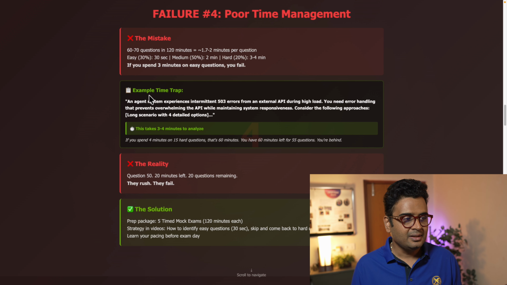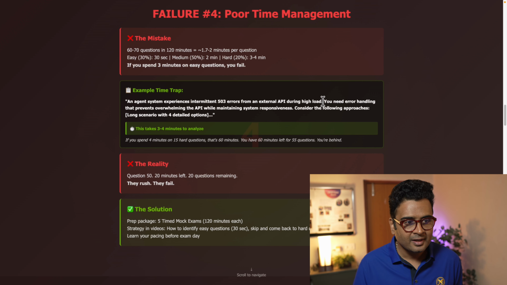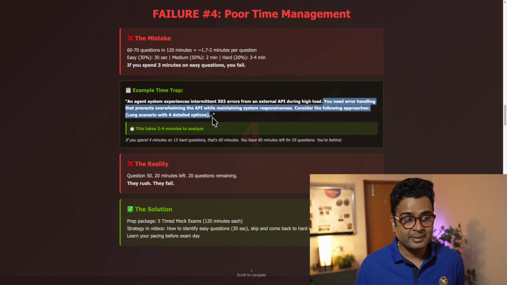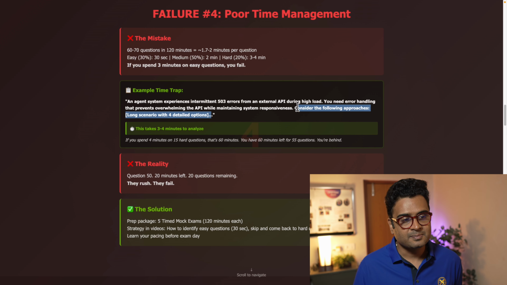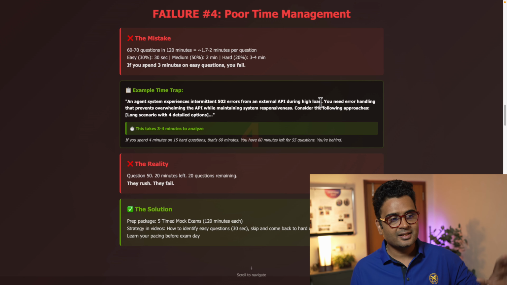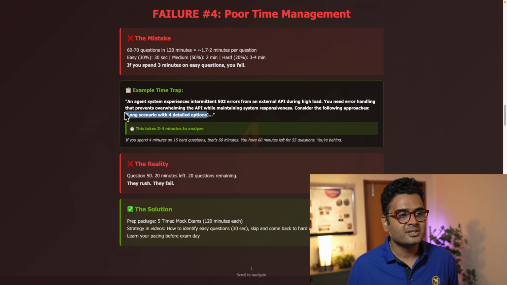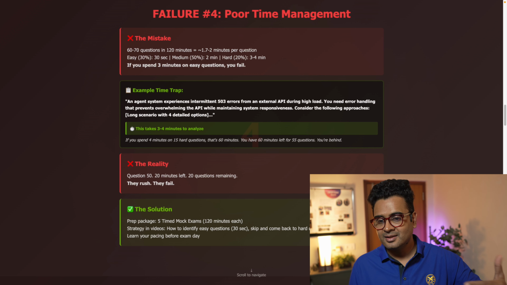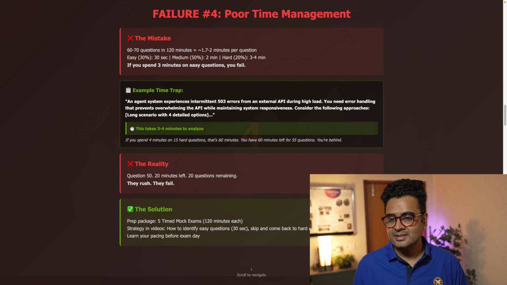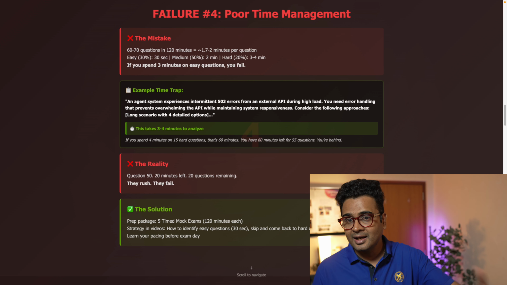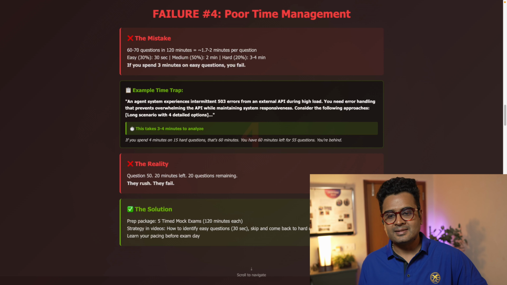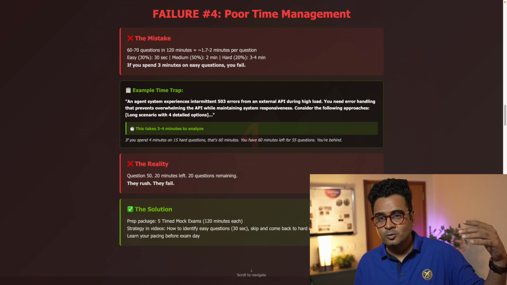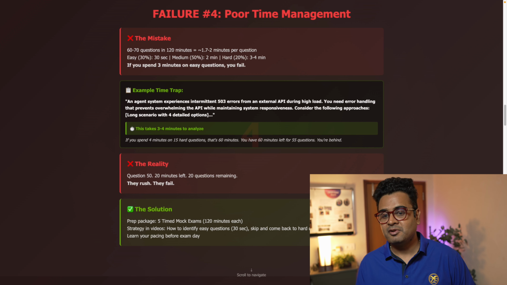To give you an example, let's say an agent system experienced intermittent 503 errors from an external API during high load, and you need error handling that prevents overwhelming the API while maintaining system responsiveness. Now consider the following approaches, and you will have a long scenario with full detailed options. Obviously, when you're answering this question, this will take 3 to 4 minutes to analyze. So if you spend 4 minutes on, let's say, 15 hard questions, that's 60 minutes. You have 60 minutes left to answer the remaining 55 questions.